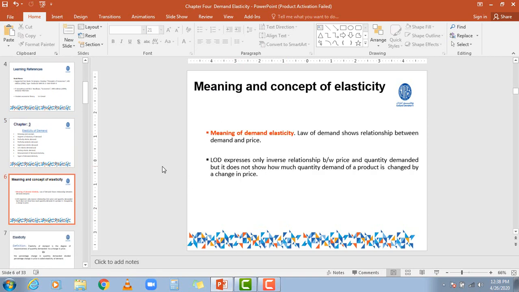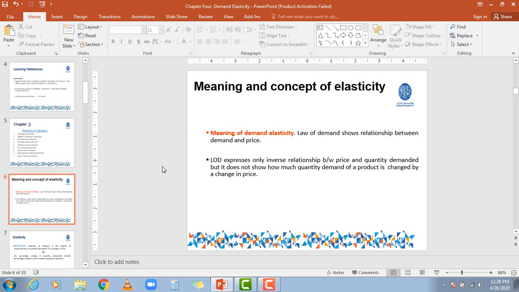Okay, my dear friends, here we will understand the concept of elasticity. Now, a question will be there in your mind: we understand the behavior of demand toward change in price, and the behavior of demand as a result of change in income, with the help of the law of demand.